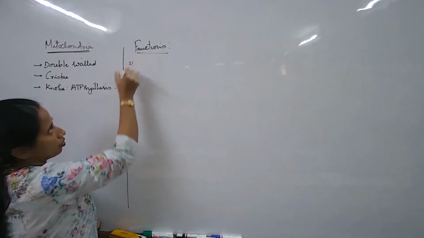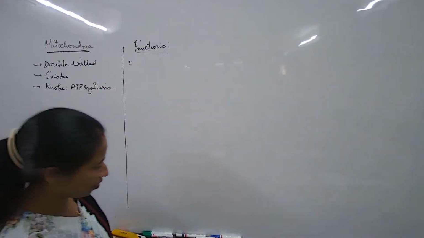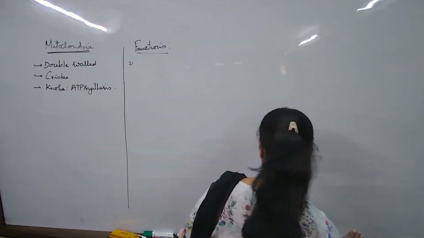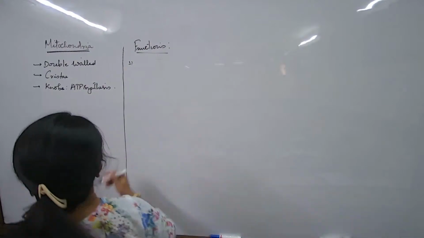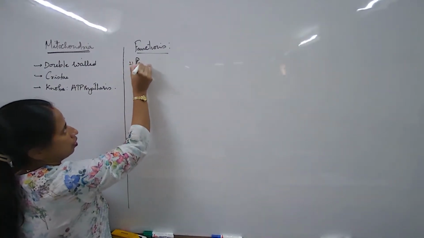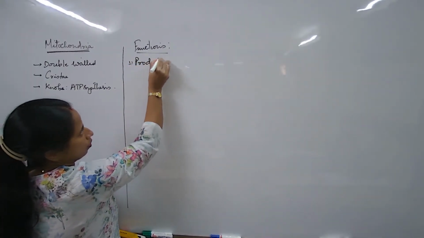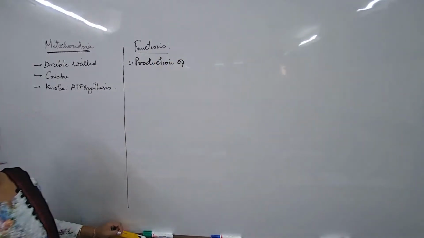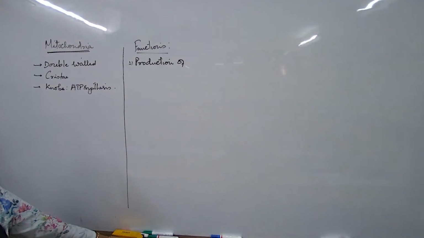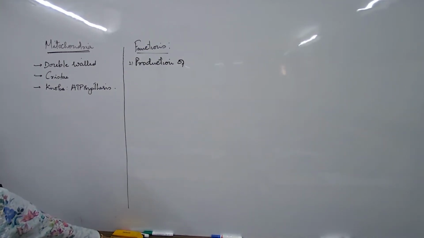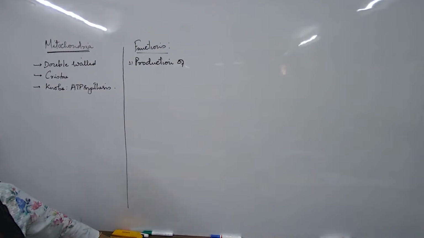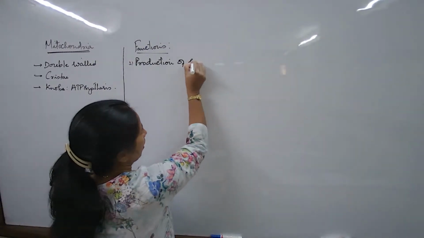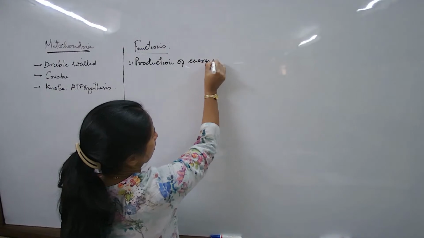So when I talk about the function of mitochondria, what would be the function of mitochondria? The function of the mitochondria would be the formation or the production of energy molecule. You are asked, what is the energy currency produced by the cell? ATP. What is the energy currency produced by mitochondria? Production of energy molecule or energy currency.